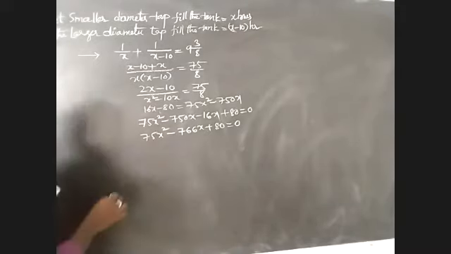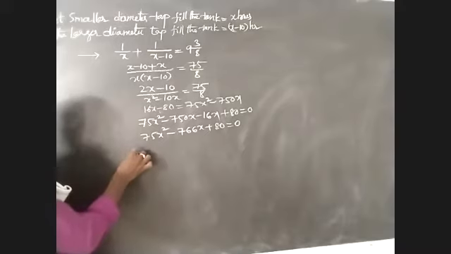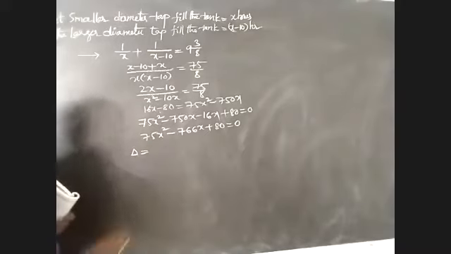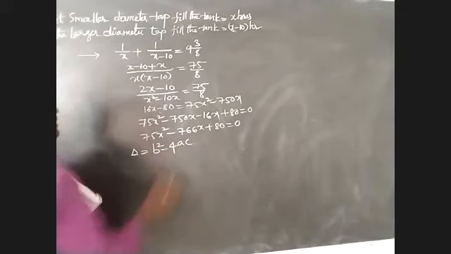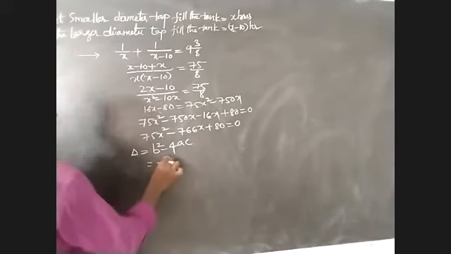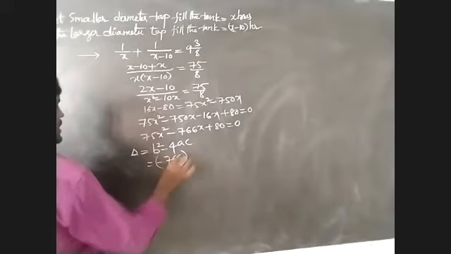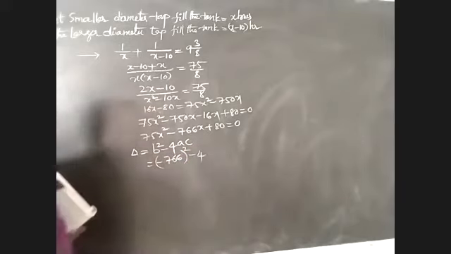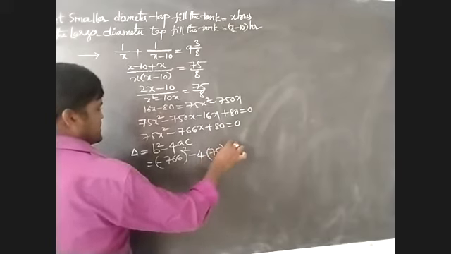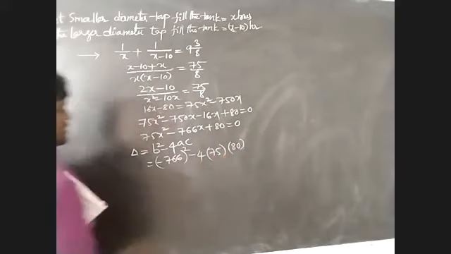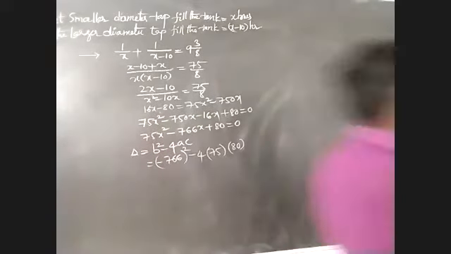But here, first I have to take the discriminant delta is equal to b square minus 4ac. Here we have to take minus 766 whole square minus 4 into what about the value of a means 75. Next c means 80. Here we have to find out their value first of all.